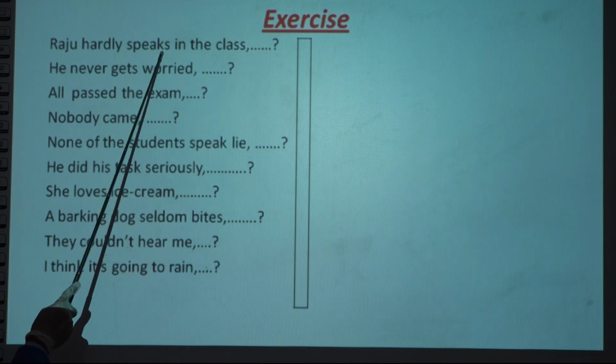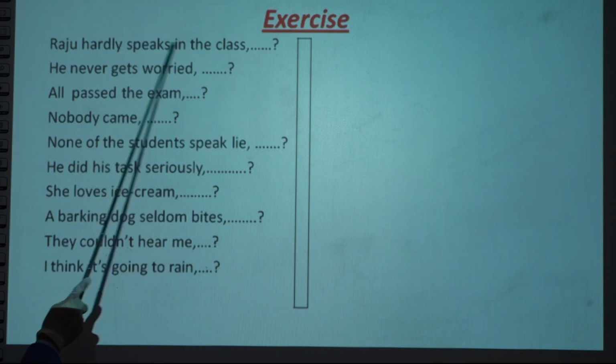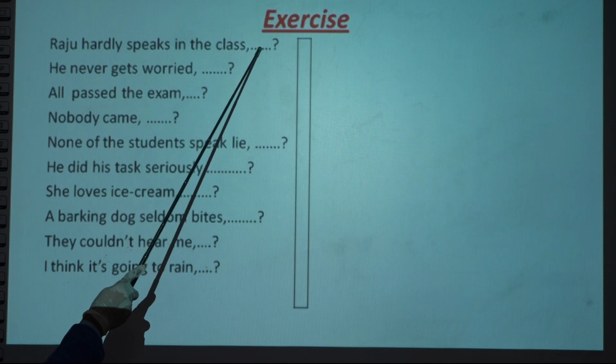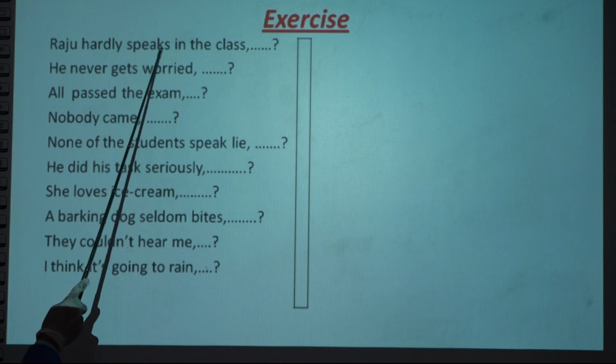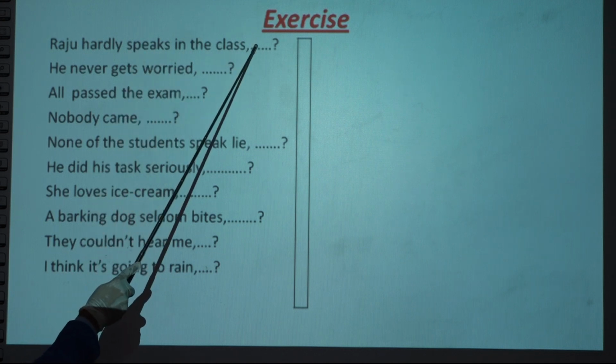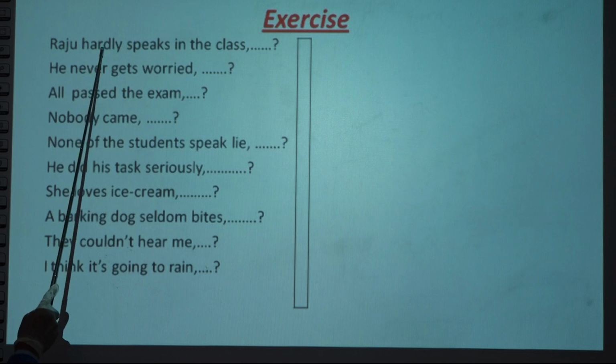Now, is there an auxiliary verb? No. Speaks is verb 5. Verb 5 means does. So what's your answer? Does. Speaks means verb 5. Verb 5 means does.